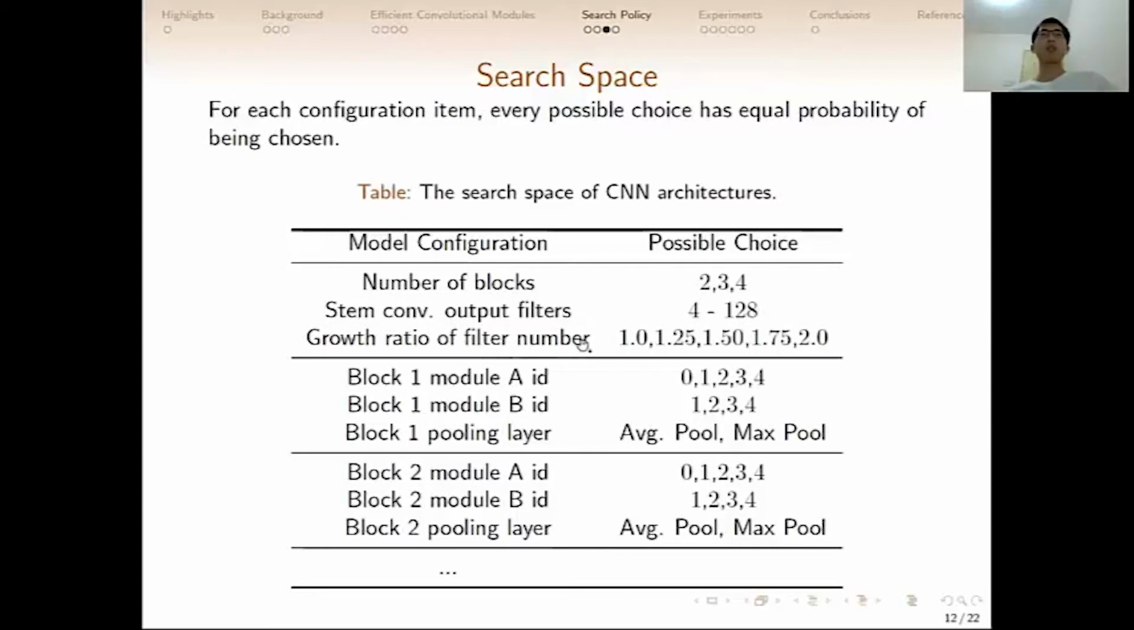The growth ratio of filter number means the growth of the filter numbers after each block. For example, if we have 1.0, it means that the model has a constant number of filters for each convolutional layer. If the ratio is 2.0, it means that after each convolutional block, the number of convolution kernels is doubled. And then for each block, we select module A, module B, and the type of pooling layer by random selection.